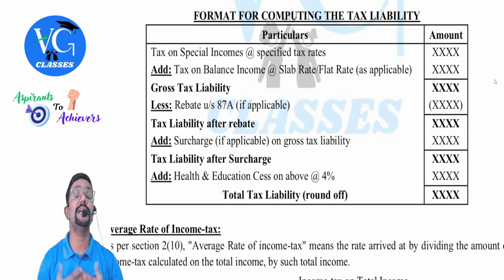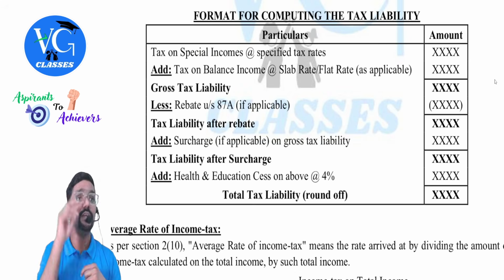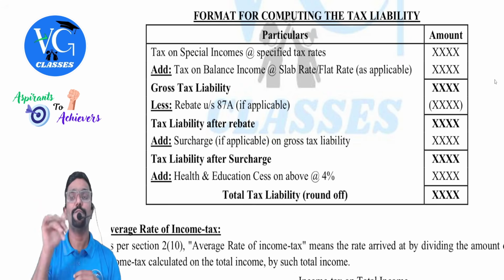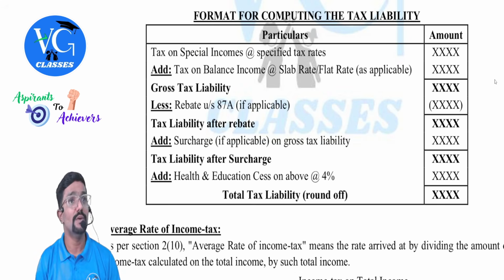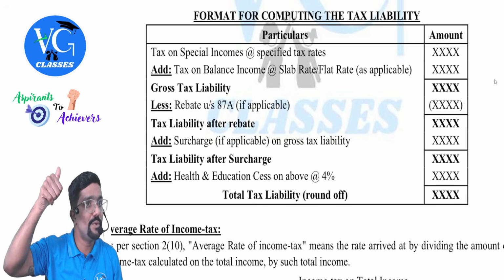Sir, what if the question is silent about residential status? Assume the assessee is resident. Next important thing. Sir, if the question doesn't mention the scheme for individual, HUF, AOP and all, which scheme should you follow? Default. Hope you guys are getting it.